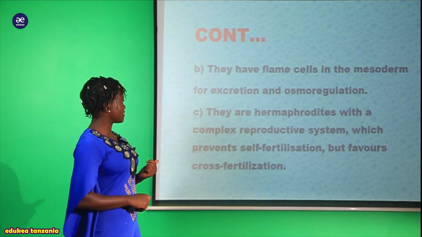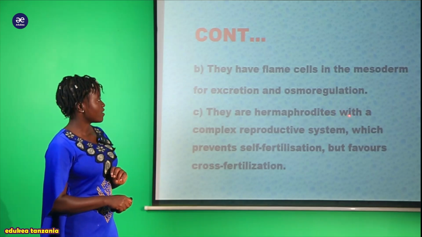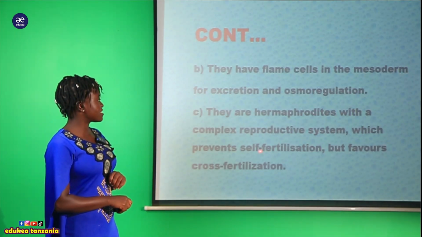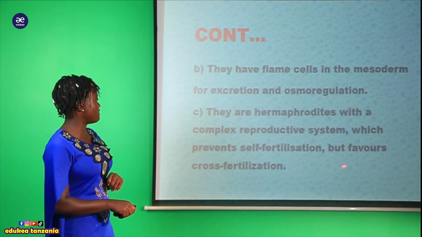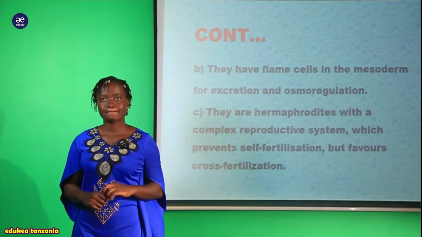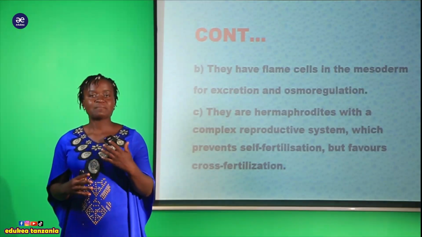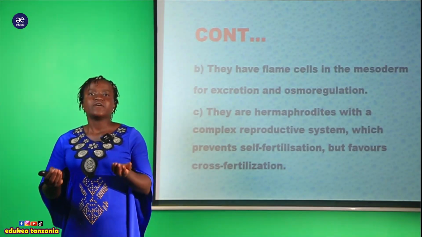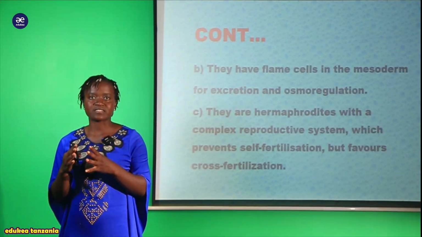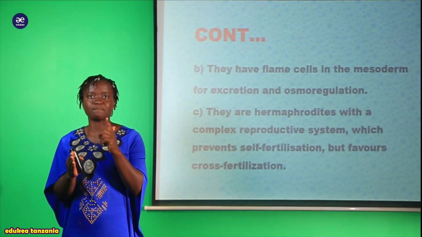We have another characteristics, and this is they are hermaphrodites with a complex reproductive system which prevents self-fertilization but favors cross-fertilization. What is this hermaphrodites? Hermaphrodites meaning that within the same organism anakuwa na both sexes, kwa maana kwamba anakuwa na male part na female part kwenye mwili mmoja.